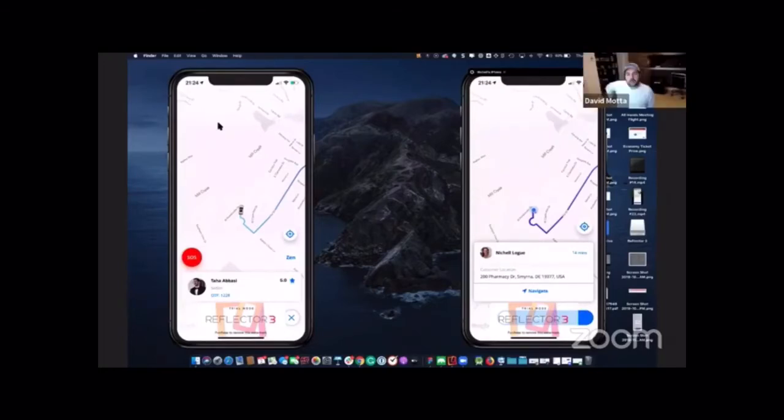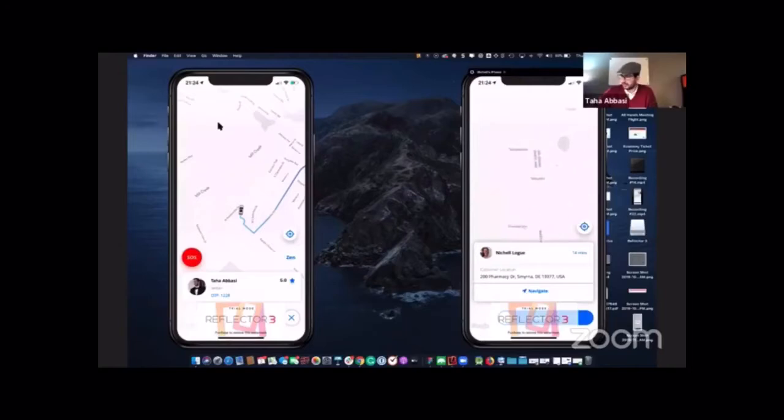Hey, Taha, can you zoom out on the map or no? You can, yep. If you like, you can zoom out. Sorry, I'm getting a little click happy there.